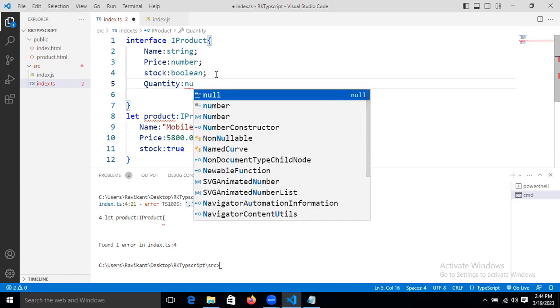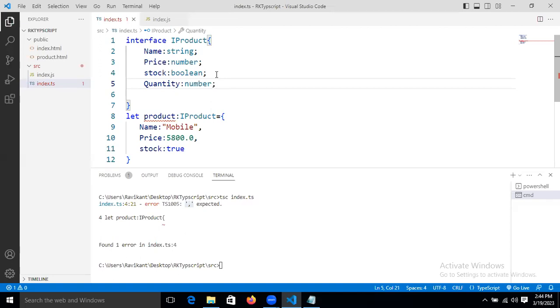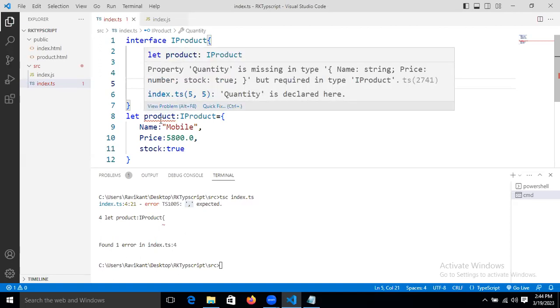Let's take quantity, number. Once you increase the number, here you are getting the issue now. What is that? Let product, IProduct. Property quantity is missing in the type, right? In the type, name is string, price is number, stock is true, right? But quantity is required in type IProduct, right?